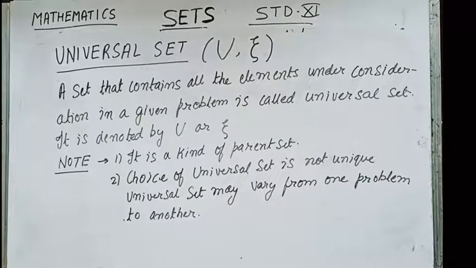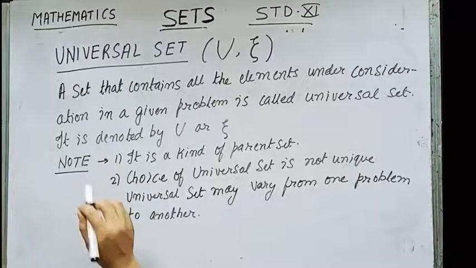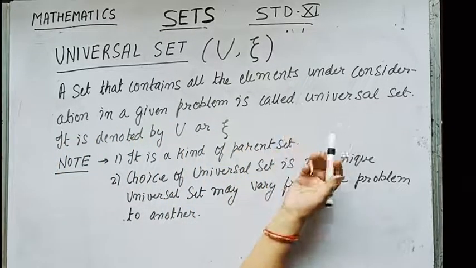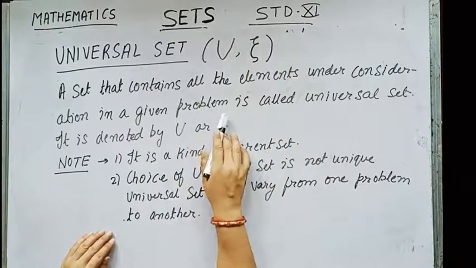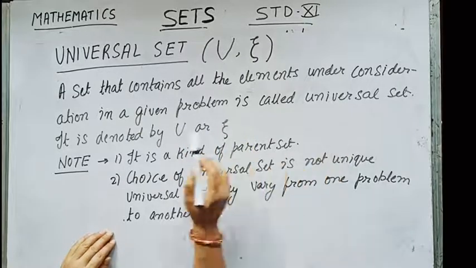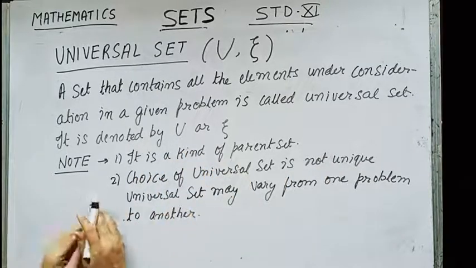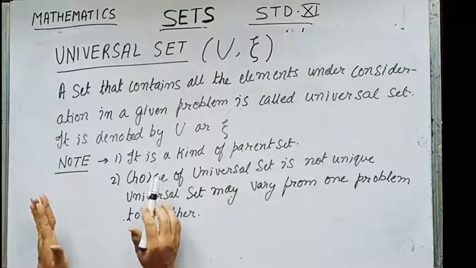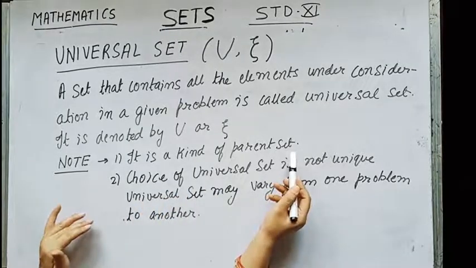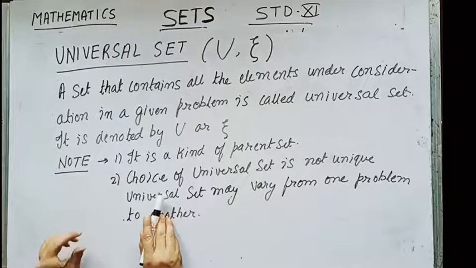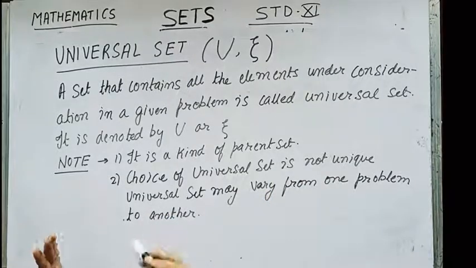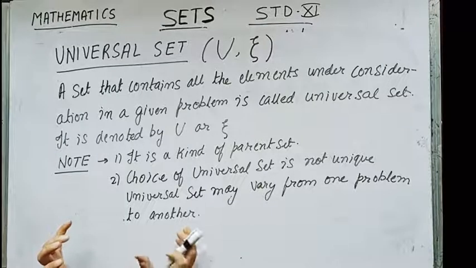The next type of set which we will learn is the universal set. As the name suggests, universal means which contains all. So a set that contains all the elements under consideration in a given problem is called the universal set, and it is denoted by capital U or this sigma sign. Now one thing you should know, children: the universal set is a kind of parent set, and the choice of the universal set is not unique. Depending on the problem, the universal set varies.